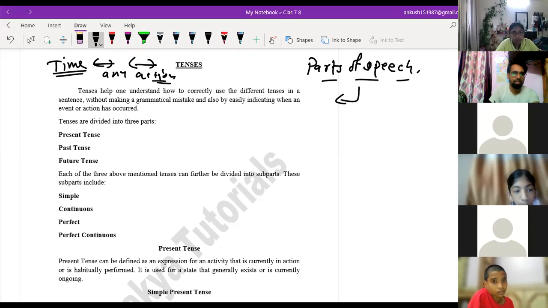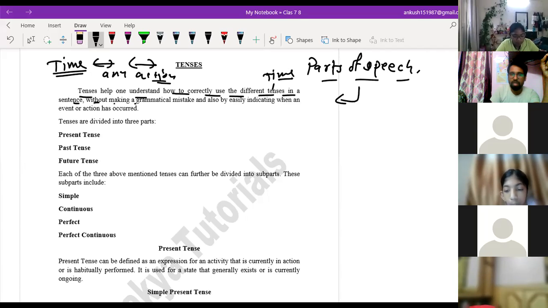Tenses help one understand how to correctly use the different time frames in a sentence without making a grammatical mistake, and also by easily indicating when an event or action has occurred.